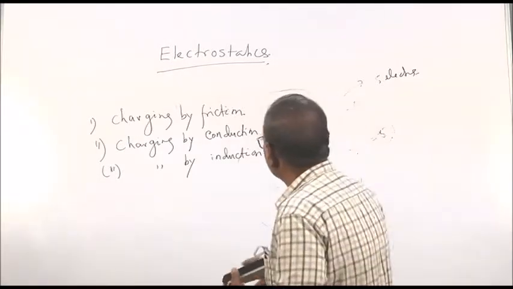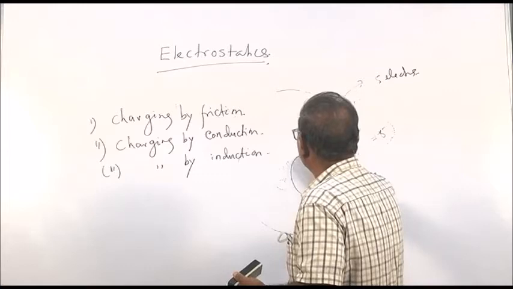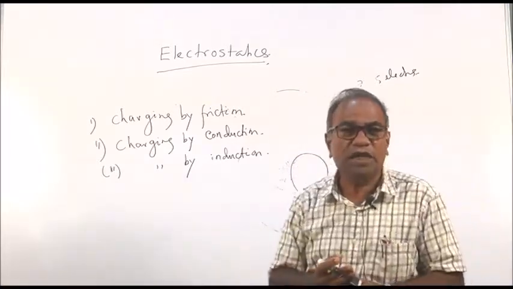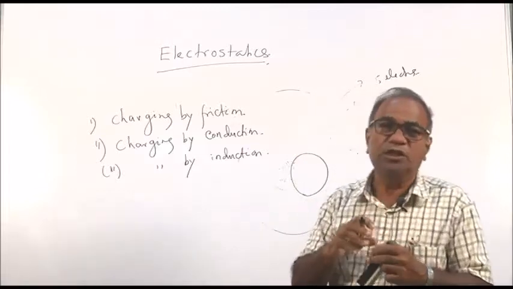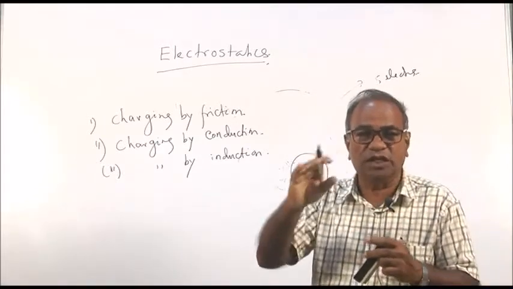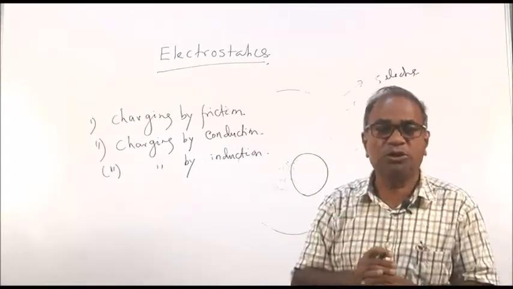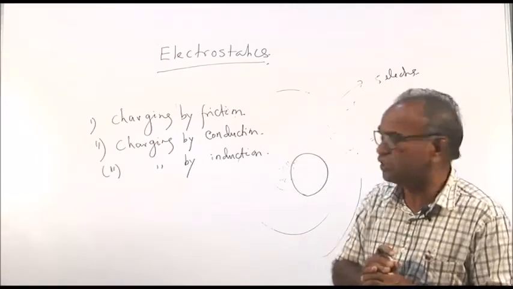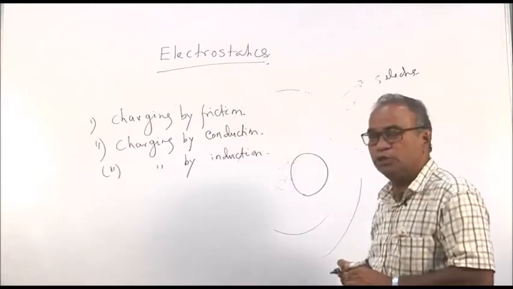Suppose one body is uncharged, that means it does not contain net charges. The nucleus is positive charge and electrons are negative charge. There are equal numbers of positive charges and negative charges. As a result it is neutral, electrically neutral.